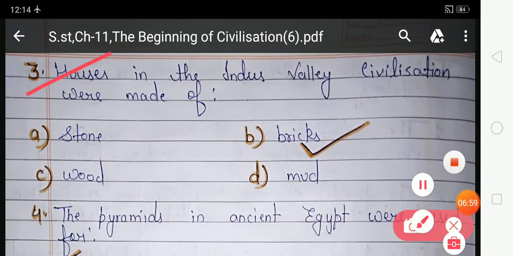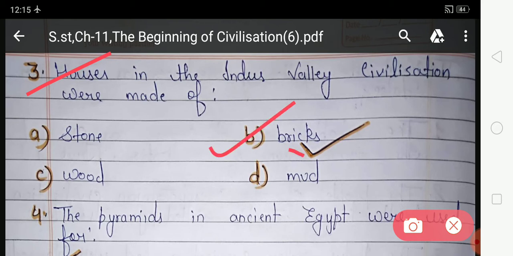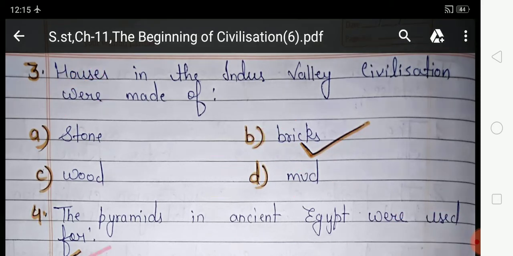Now look at the third number. Houses in the Indus Valley civilization were made of. So students, the houses of the Indus Valley civilization were made of. Your option A is stone, option B bricks, option C wood, option D mud. So the houses in the Indus Valley civilization were made of bricks. So option B is correct, and you have to tick option B, and option B is already ticked.